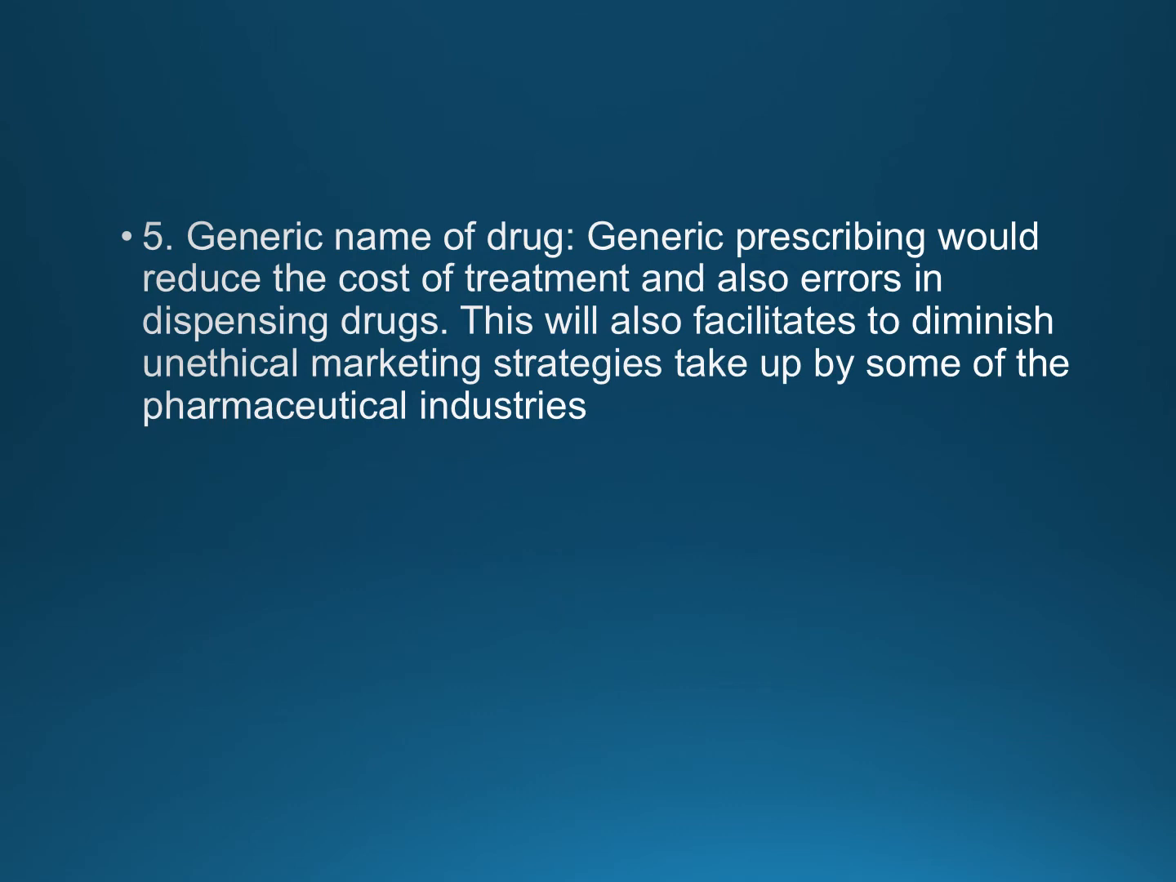Next subpart is generic name of the drug. We have already discussed a lot on the generic name and its importance. So just write down that generic prescribing will reduce the cost of treatment, and also it will reduce the errors in dispensing the drugs. This will help diminish unethical marketing strategies that are taken up by some of the pharmaceutical industries. So for such cases, the generic name of the drug is very important to be mentioned in the prescription.